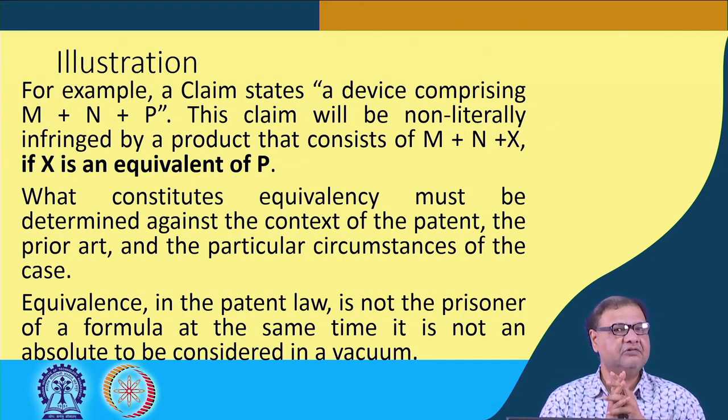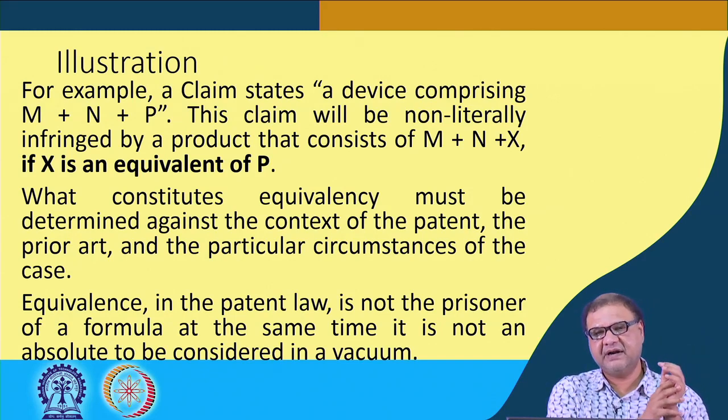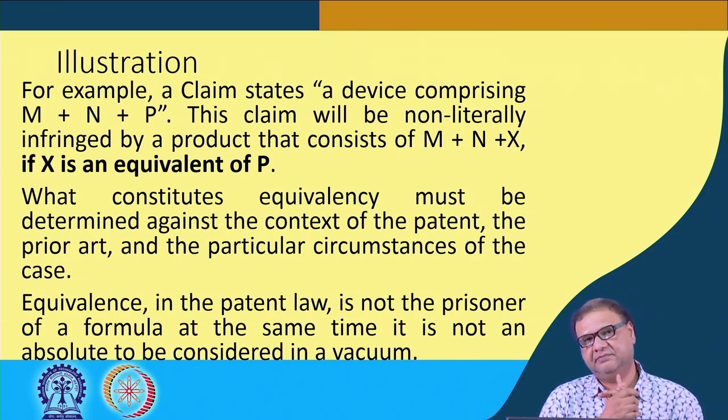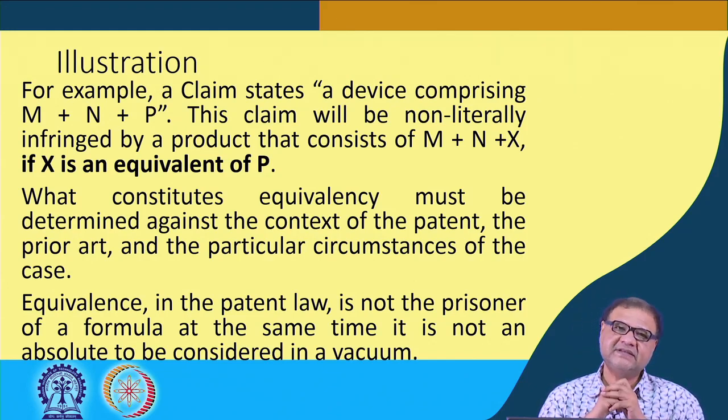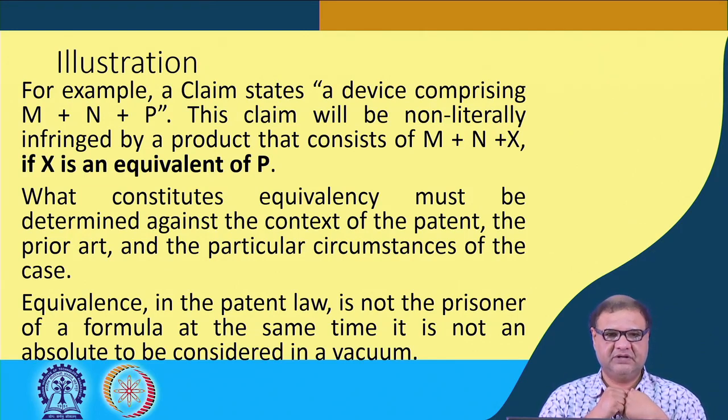In order to avoid that, the imitator, the plagiarist, has come out with an additional feature which he calls X. M and N he has taken from the claim, but X he has not taken from the claim, in order to ensure that he does not land up in literal patent infringement. Now, if the patent owner can prove that X is nothing but an equivalent of P, he would be able to succeed in establishing a non-literal patent infringement.